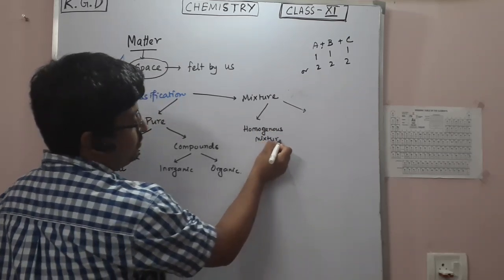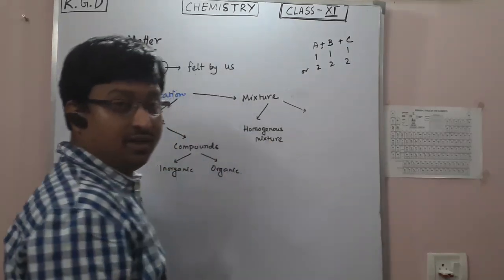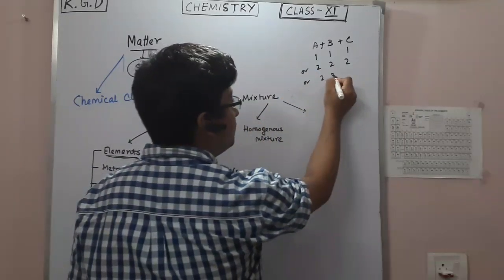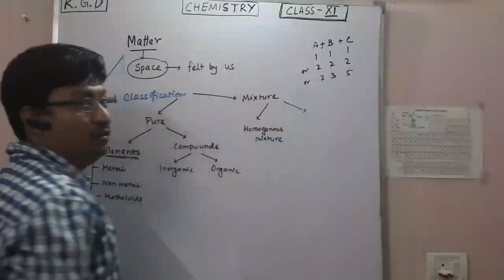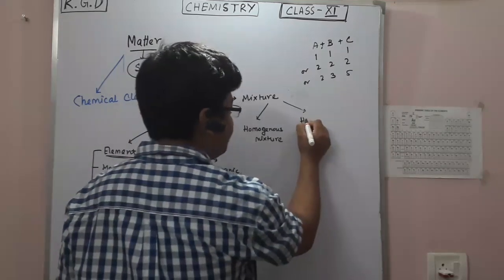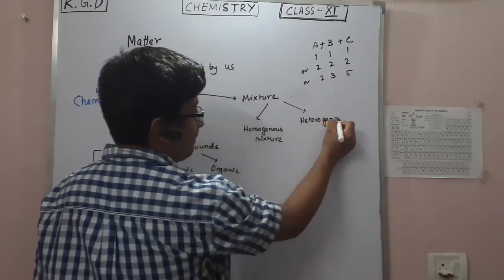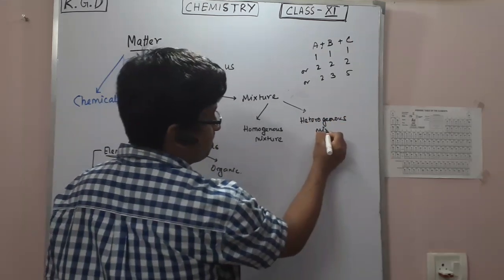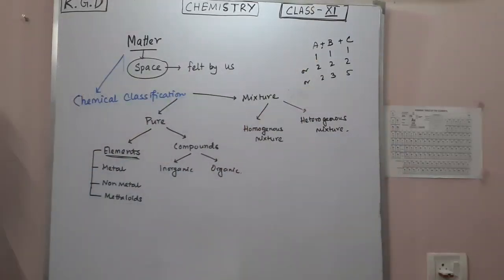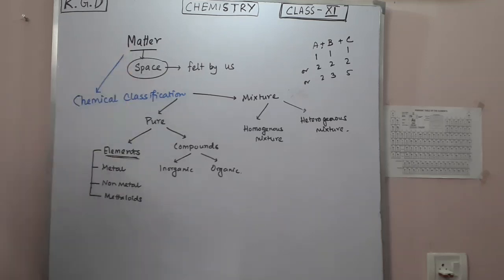Okay, a homogeneous mixture is where you have uniform composition. And if you have, let's say, different components, say 2, 3, 5 like this, then that is known as a heterogeneous mixture. So this way you can classify matter in terms of chemical classification.